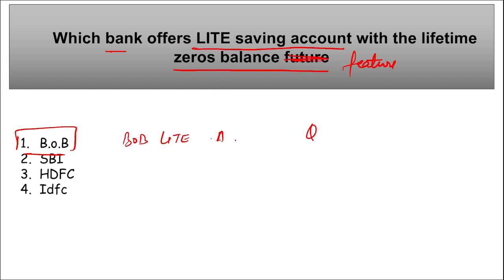Here, the quarterly average balance will be 3000 rupees for metro or urban areas, 2000 rupees for semi-urban areas, and 1000 rupees for rural branches.